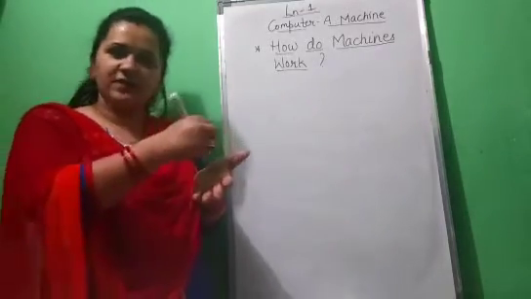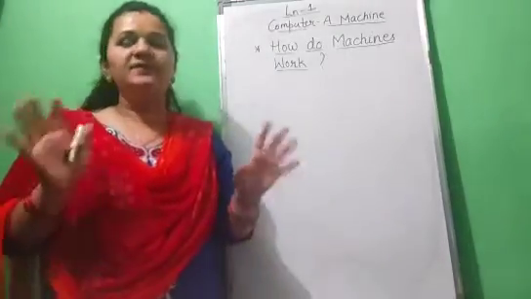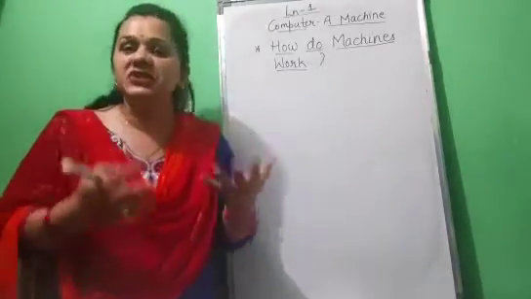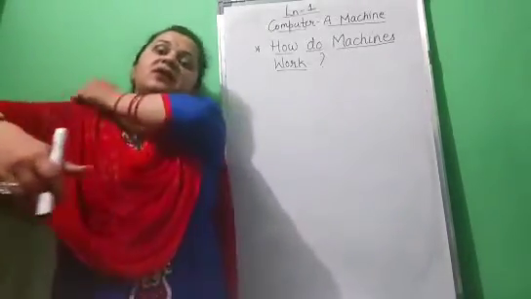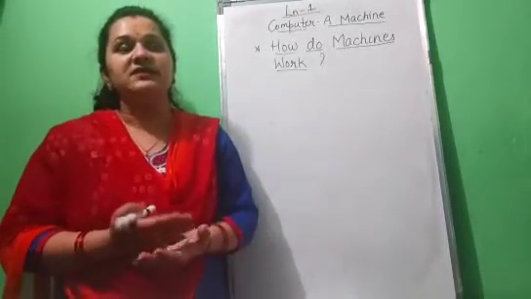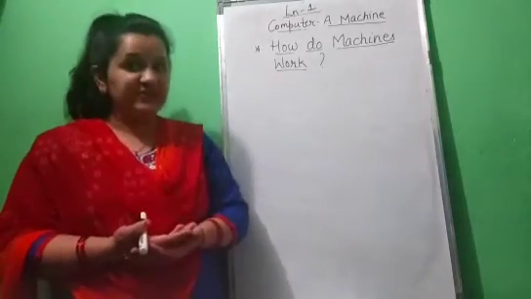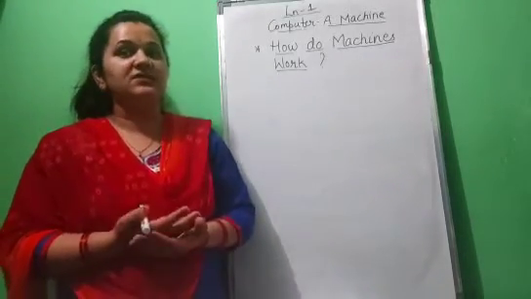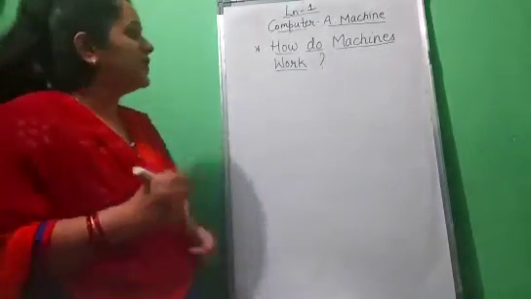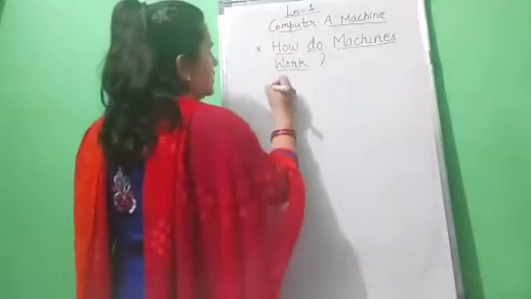Yes, children, we can write with our hand, we can kick a football with the leg, but can a machine do work? No, children. So, machines need something to do work. Some machines need fuels to work, some machines need electricity to work, and some machines need human power to work. Okay, so let us discuss how the machines work.